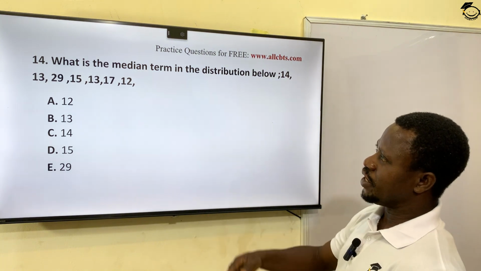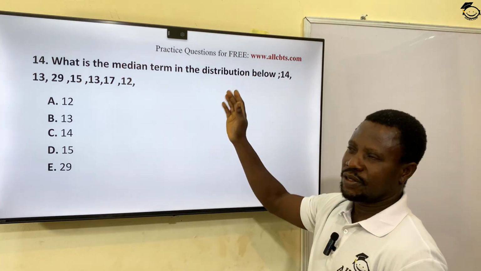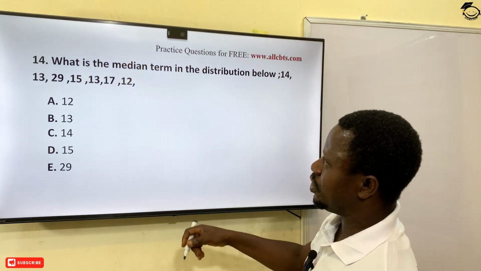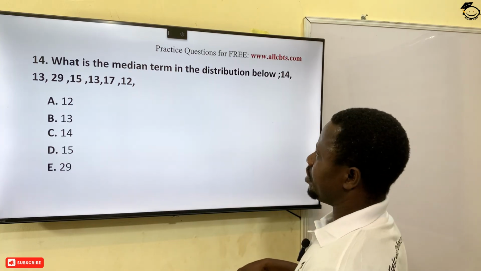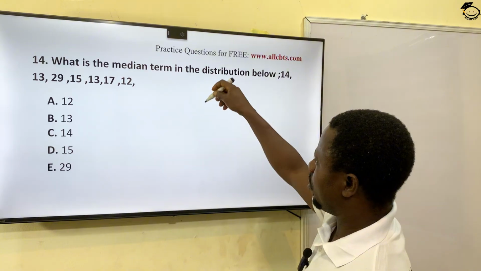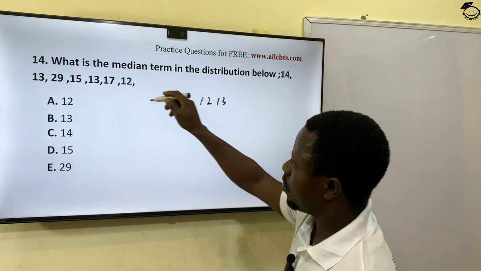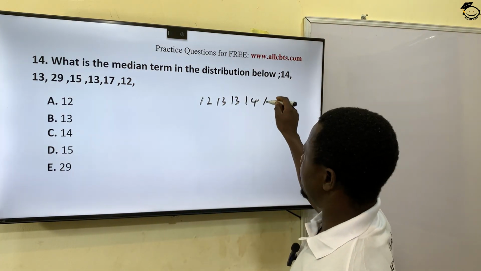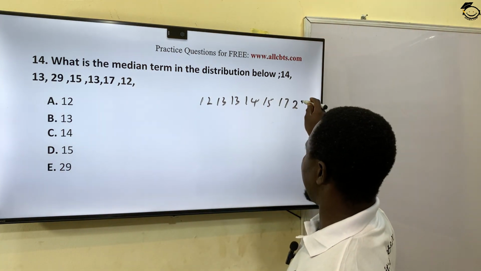Okay, for you to find the median, you either rearrange the distribution in ascending or descending order to be able to secure the median. The word median is the value that is in the middle. So we have to rearrange either in ascending or descending order. I choose to do ascending order. So the lowest one is 12, and then we have 13, we have another 13, and then we have 14, and then we have 15, and we have 17, and of course 29.